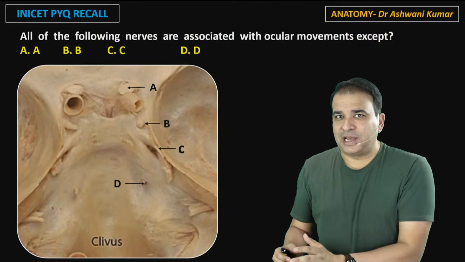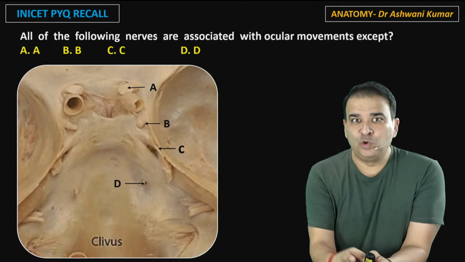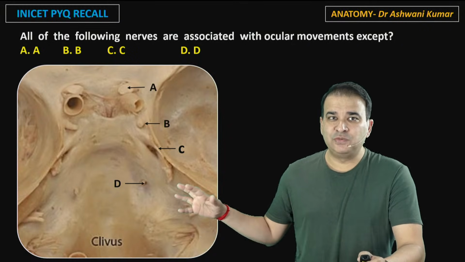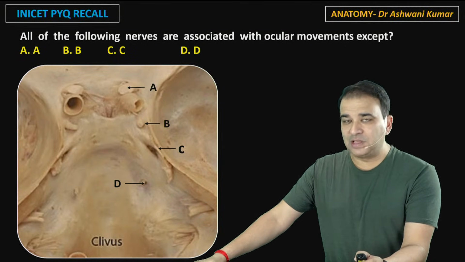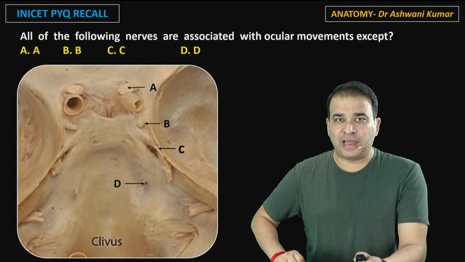See, it becomes a little challenging when you look at the cranial fossa with the dura mater intact on it, because now no foramen is visible here, and you still may have to identify the nerves on it. Now this was a question asked in which they said all of the following nerves are associated with ocular movement, the eyeball movement, except which one? Which nerve is not responsible for the eyeball movement here?